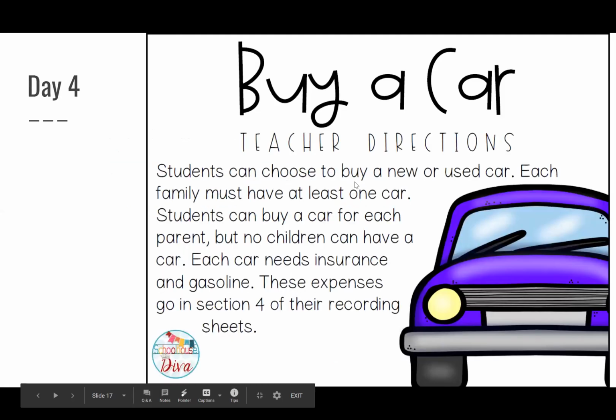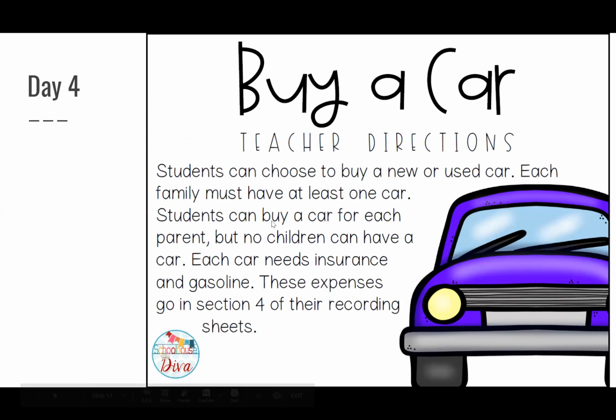So students can choose to buy a new or used car. Each family must have at least 1 car. Students can buy a car for each parent, but no children can have a car. Each car needs insurance and gasoline. These expenses go in section 4 of the recording sheets. So today, which will be Thursday, you're going to fill out section 4.